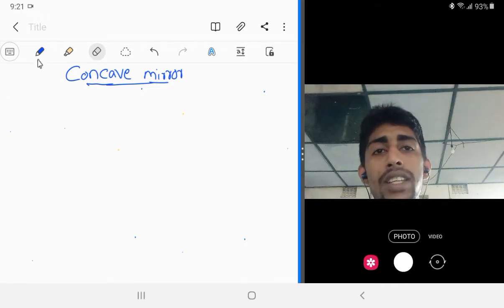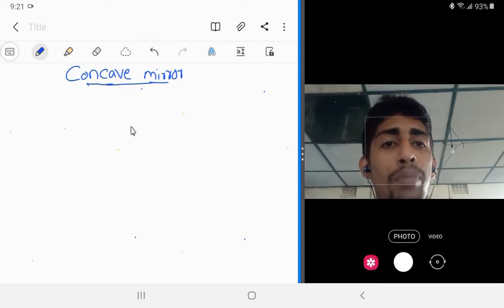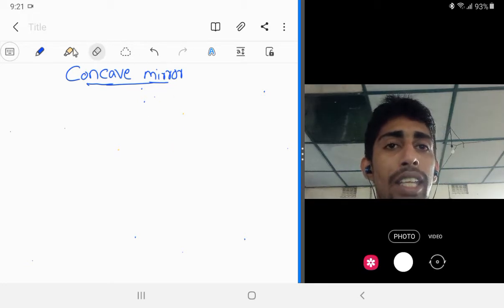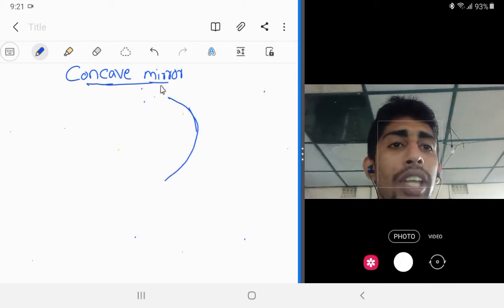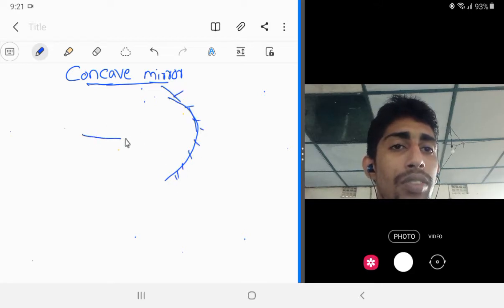Okay. Then the second case, when the object is beyond C. If you are taking a concave mirror, CFP.